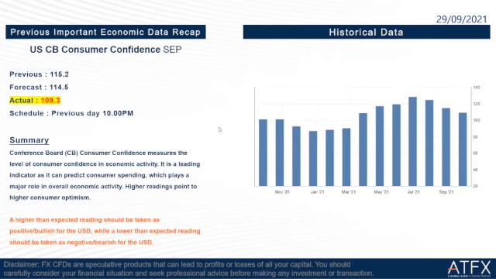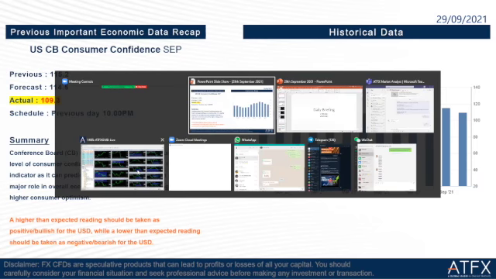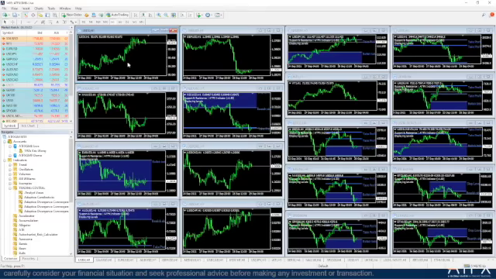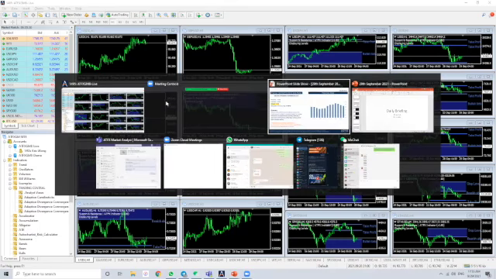Then we go to the next one, US Conference Board Consumer Confidence September. The previous is 115.2, the forecast is 114.5 and the actual is 109.3, which is lower than the forecast and previous. So this is not really good news for the US dollar. But if we take a look at the market graph here, we can see that the US dollar rose last night instead of falling, right? So this rise is not because of the important economic data. It's because of the US bond yields. Okay, then we go back to our PowerPoint here.